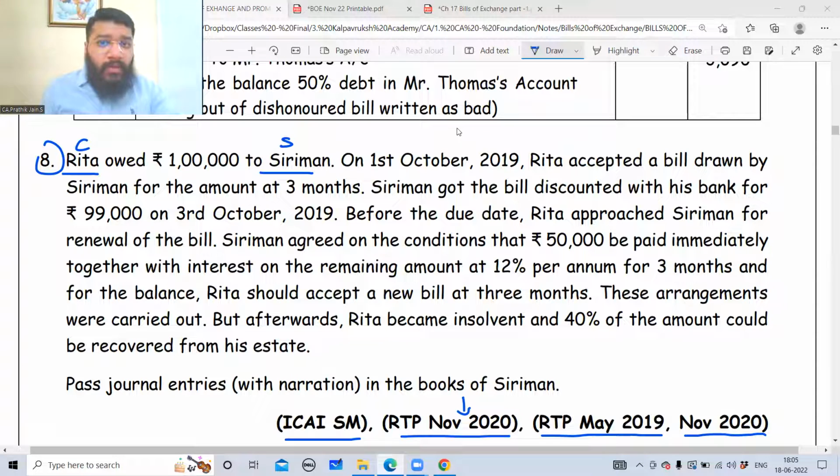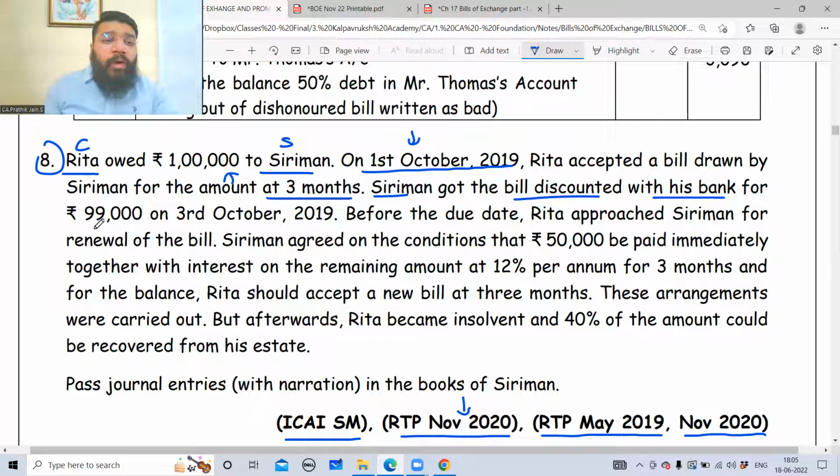On 1st October 2019, Rita accepted a bill drawn by Siri for this amount at 3 months. So the term period is 3 months, and the acceptance happened on 1st October 2019. Siri got the bill discounted with his bank for 99,000 rupees on 3rd October 2019. Tell me one thing, guys. The bill is for 1 lakh, so how can you get it discounted for 99,000? What happened to the balance 1,000? Discounting charges.